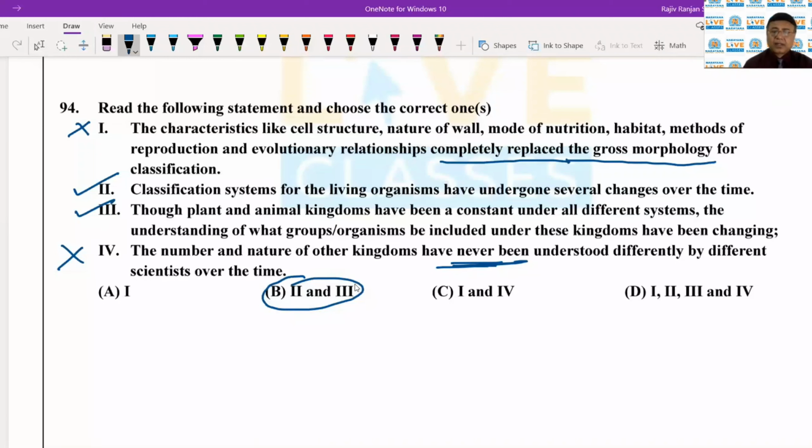Okay, so Robert H. Whittaker just gave the 5-kingdom classification in 1969. So I think it is clear.